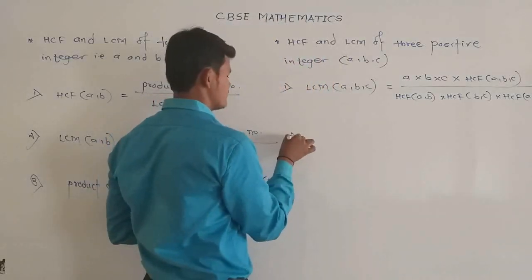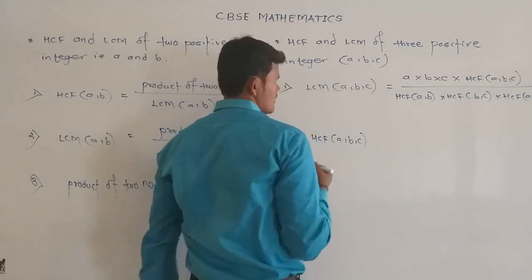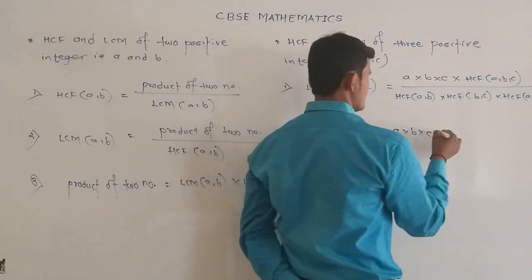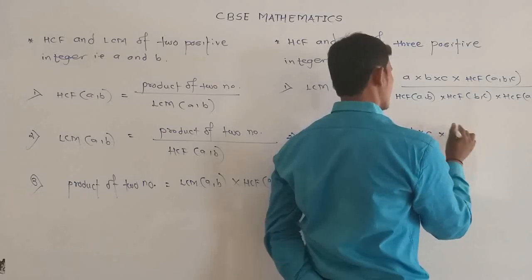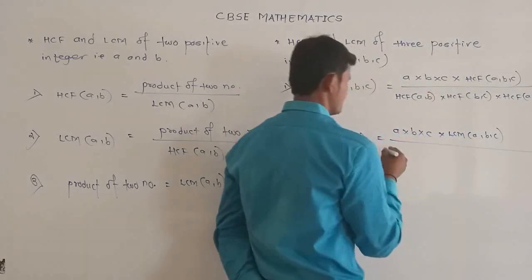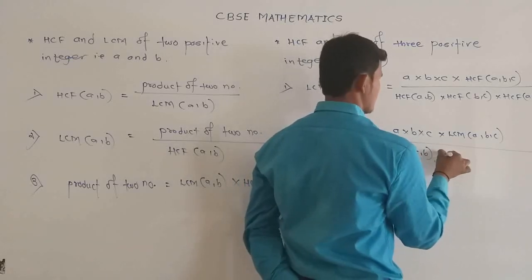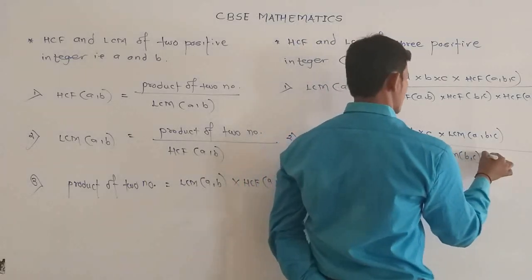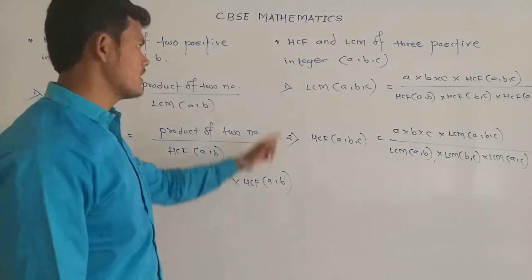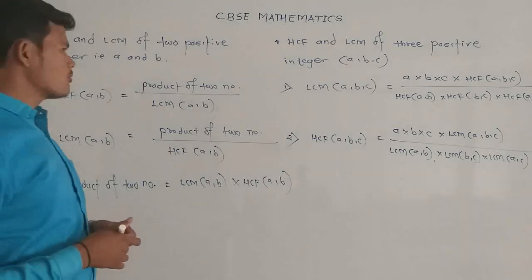And the second is to find the HCF of three numbers A, B, C, which is equal to the product of the three given numbers, A multiplied by B multiplied by C, multiplied by the LCM of the three numbers A, B, C, divided by LCM of AB multiplied by LCM of BC multiplied by LCM of AC. These are the two other relations to find the HCF and the LCM of three positive integers. So see it properly and note it down.